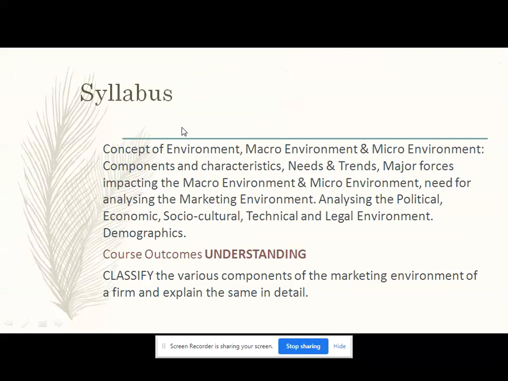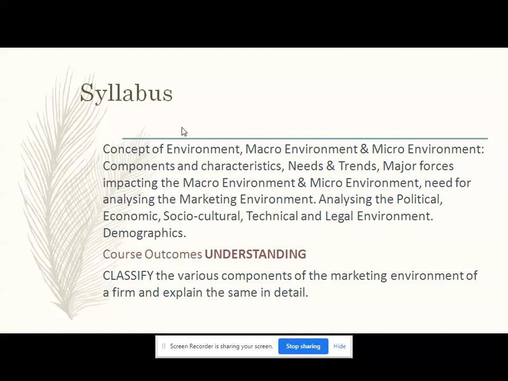Syllabus for this unit number 2 is concept of marketing environment. Then we will see macro environment and micro environment. The difference between micro and macro environment, that we will see. Then various components and characteristics of environment, need and trends in environment, major forces impacting the macro environment and micro environment as well, the need for analyzing the marketing environment and analyzing the political, economical, socio-cultural, technical, legal environment with demographics also. The course outcome is understanding.